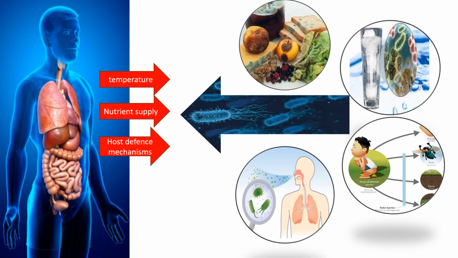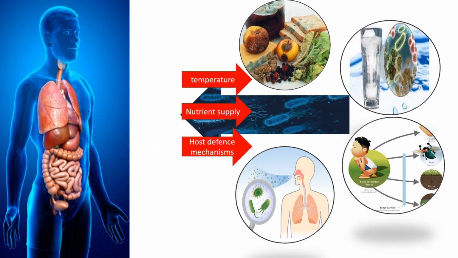Moreover, the prokaryotes, particularly bacteria, are so flexible that they adapt to constantly changing and challenging environments. For example, pathogenic bacteria, which are present in different sources like rotten food material, water bodies, fecal material of infected persons or aerosols of infected persons, get transmitted to the host body. If we take an example of Salmonella, then from its source it gets transmitted to the intestinal tract of its host, where it has to adapt to different parameters like temperature, nutrient supply, host defense mechanisms, etc.